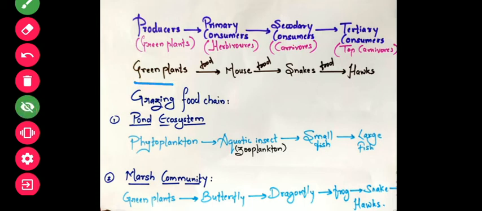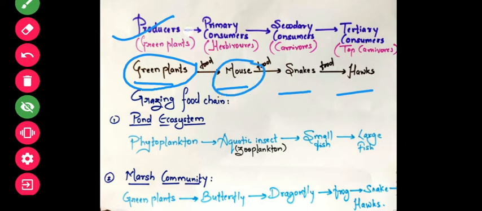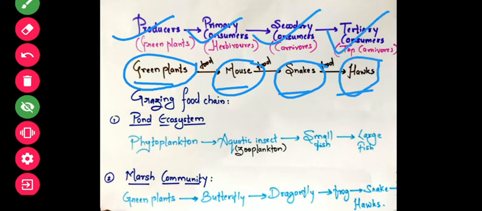It's very simple, and I have already given you this example in the previous slide. Green plants are eaten by mouse, and then snake and hawks. Obviously the first organism will be the producer, next will be the herbivore or primary consumer, next to it will be the secondary consumer or carnivore, and finally the top consumer or top carnivore. You have to remember these words for all food chains.